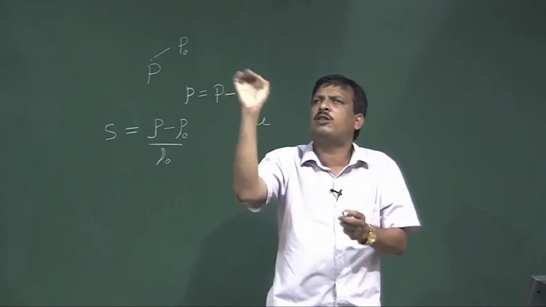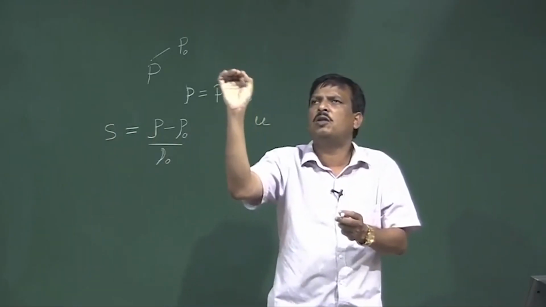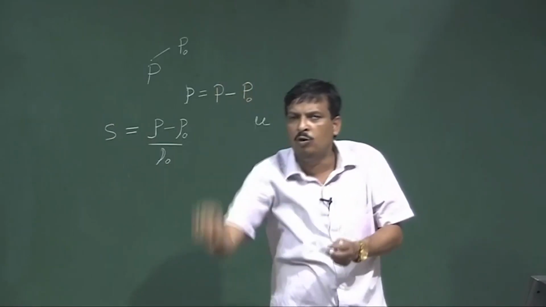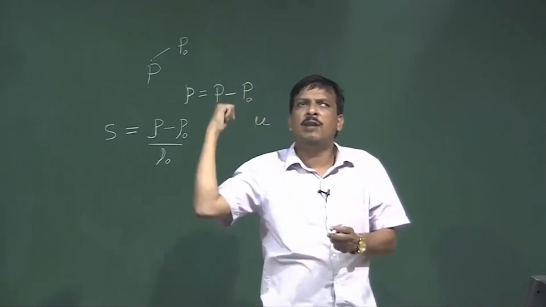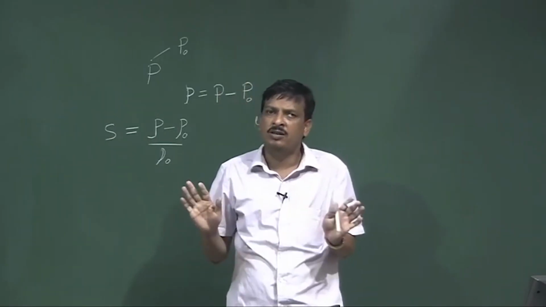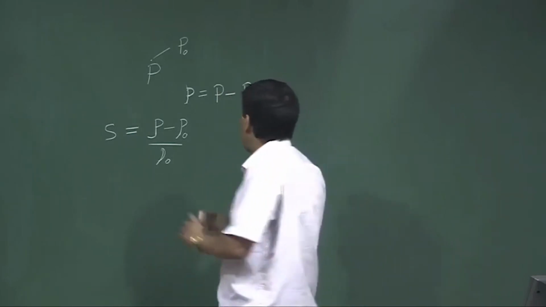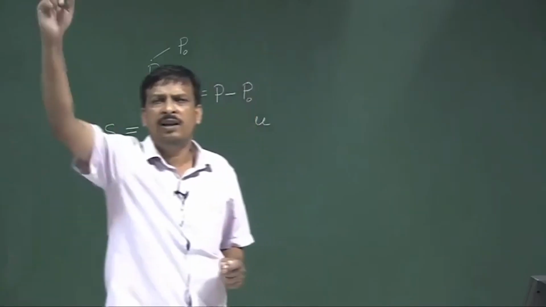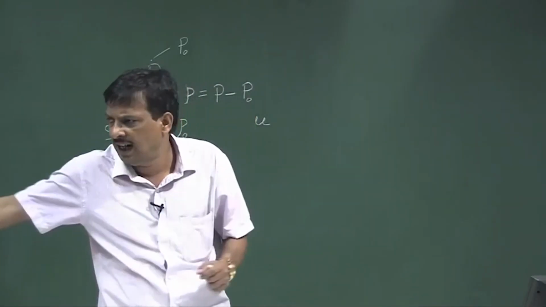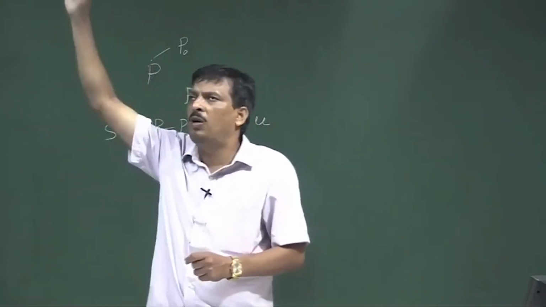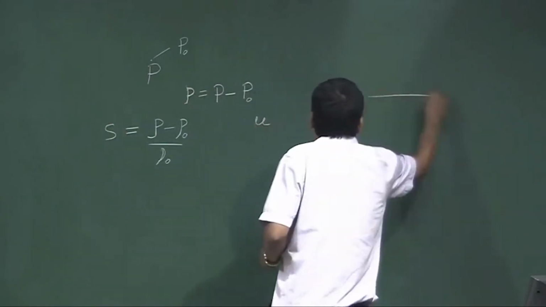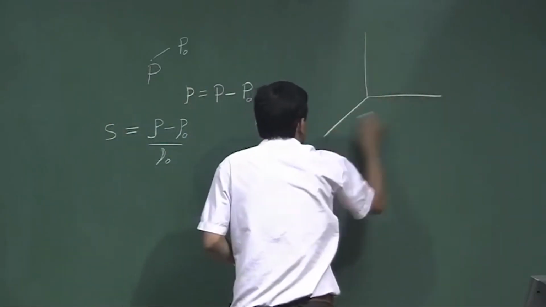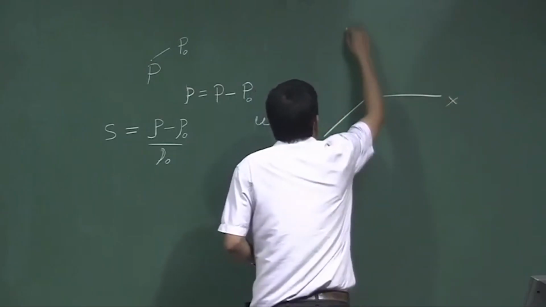Suppose I create acoustic pressure at this point source. What will happen? The particle can move upward, downward, forward, backward, in all three directions. So, if I say that I have three directions in this room, that means x, y and z, this is x, this is y and this is z direction.